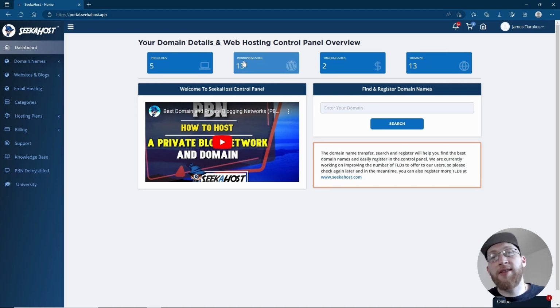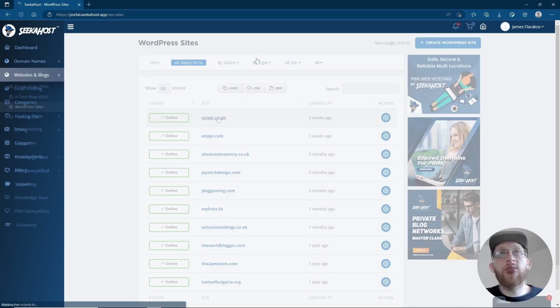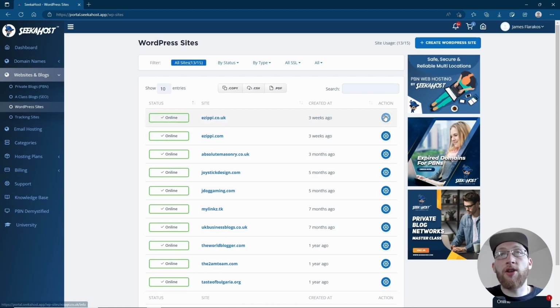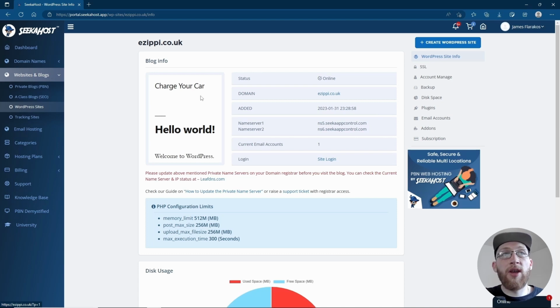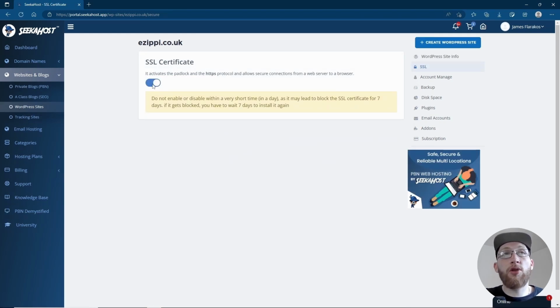Now to add our free SSL certificate to make sure that the connection is always secure, and then to start editing. To do that, again from the dashboard, we're going to go to WordPress, choose the website or the blog that you're starting, and then go to the action button on the right. Currently this little preview window won't be showing your website because that will only show once your SSL certificate is activated. Now to do that, we're going to go to the top right where it says SSL right there, click on that. Yours will be showing as non-active at the moment.